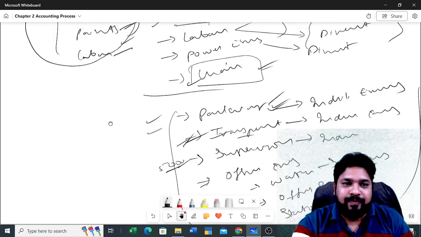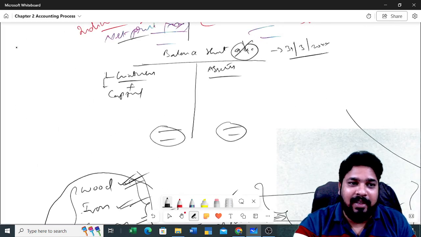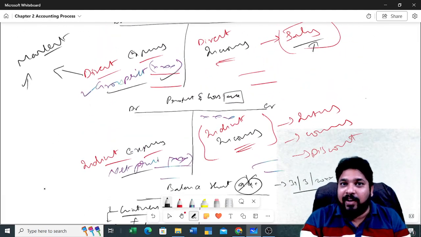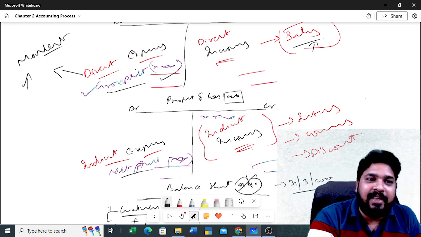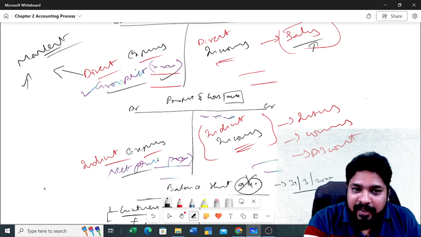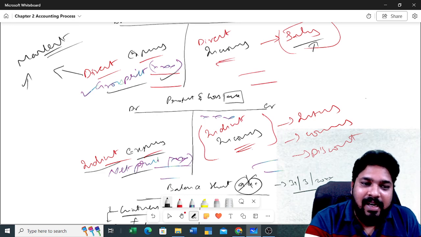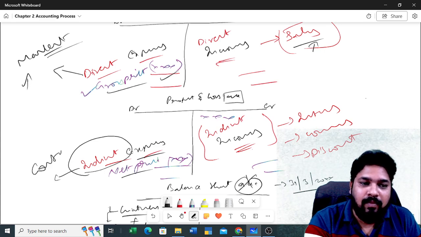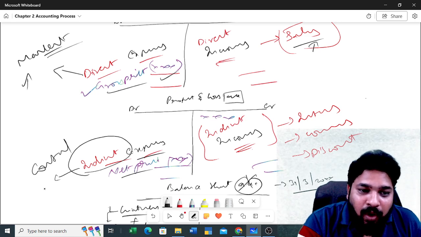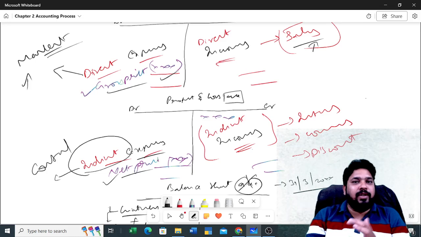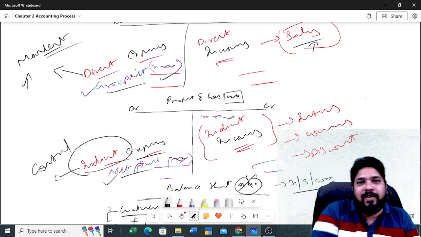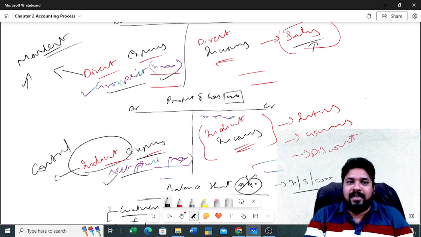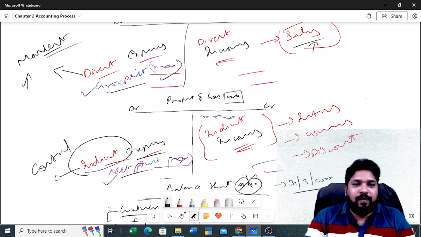Okay, so here you see, the expenses which you are updating in the trading account are not in your hands. Okay, these are market driven. But the expenses in the profit and loss account, I mean indirect expenses, you can control. That means net profit you can control. If you want to increase your profit, you need to reduce your expenses. That you can do. Clear or not? So this is the main difference between gross profit and net profit.